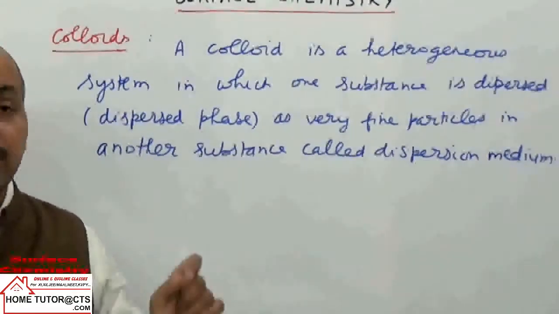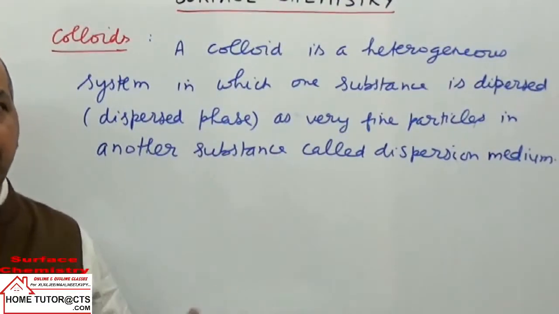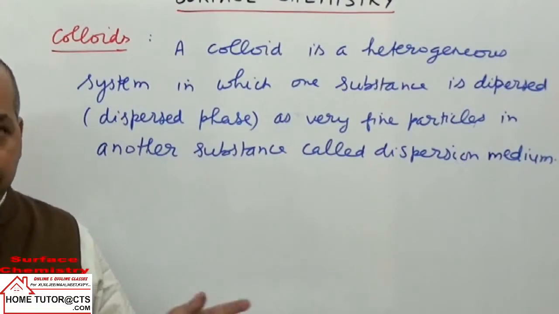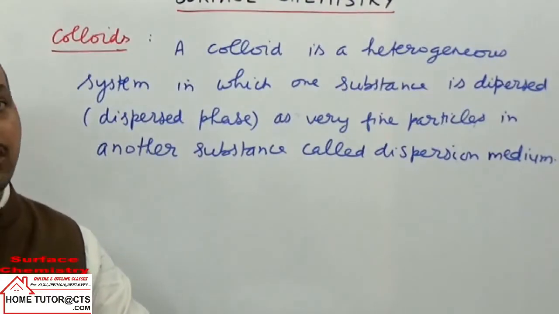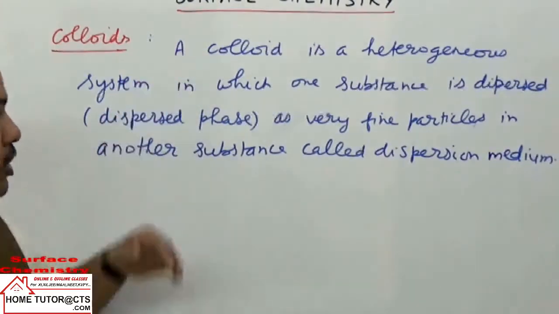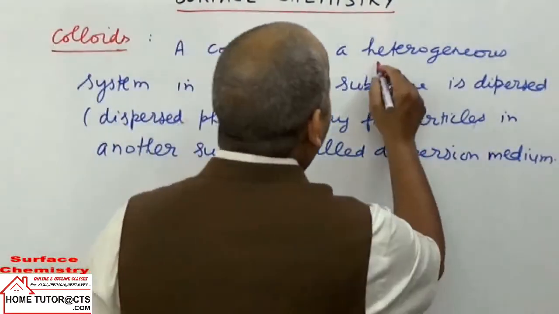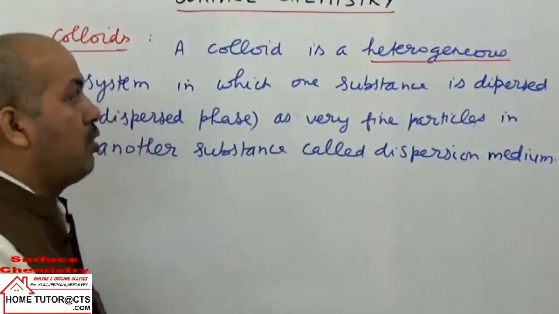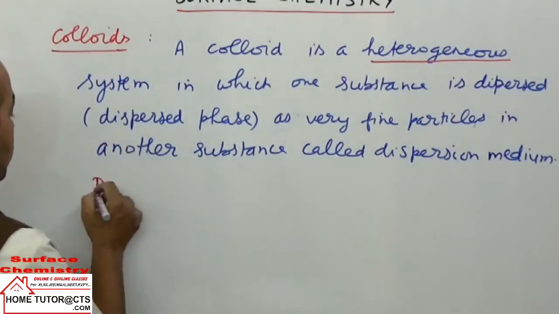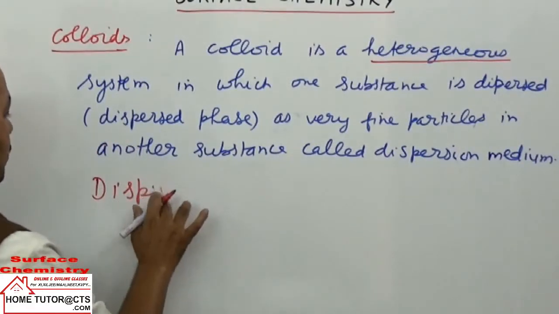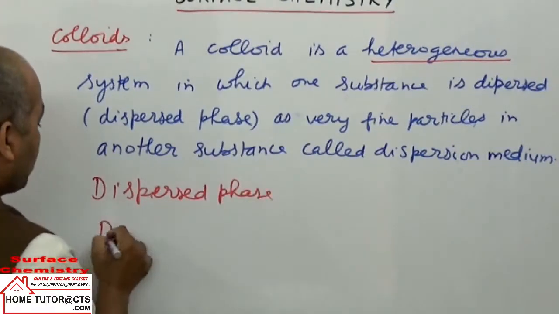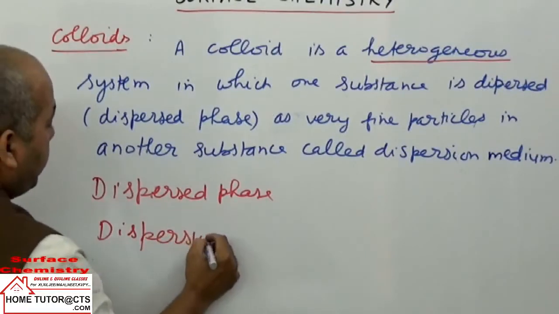This means the mixture is heterogeneous, so there are two different phases. One can be solid, liquid or gas, and the other can also be solid, liquid or gas. A gas-gas mixture is not taken; the remaining combinations we can take. By nature, a colloid is a heterogeneous mixture. There are two distinct phases. One is called the dispersed phase, which is present in lower amount, and the second is called the dispersion medium.